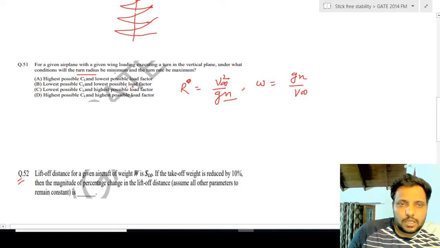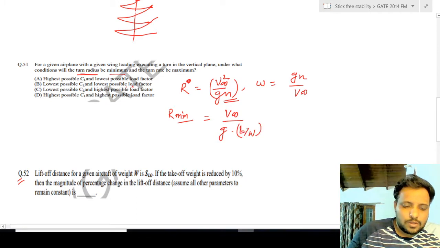Here they're asking about turn radius being minimum. That means the R minimum condition will be met when this should be minimum. So here what we can do, V infinity upon G, this is L by W.